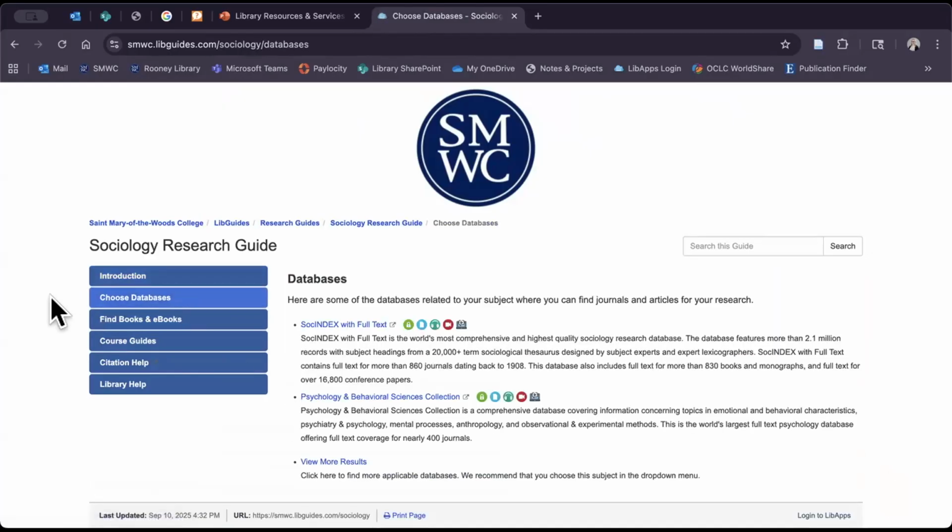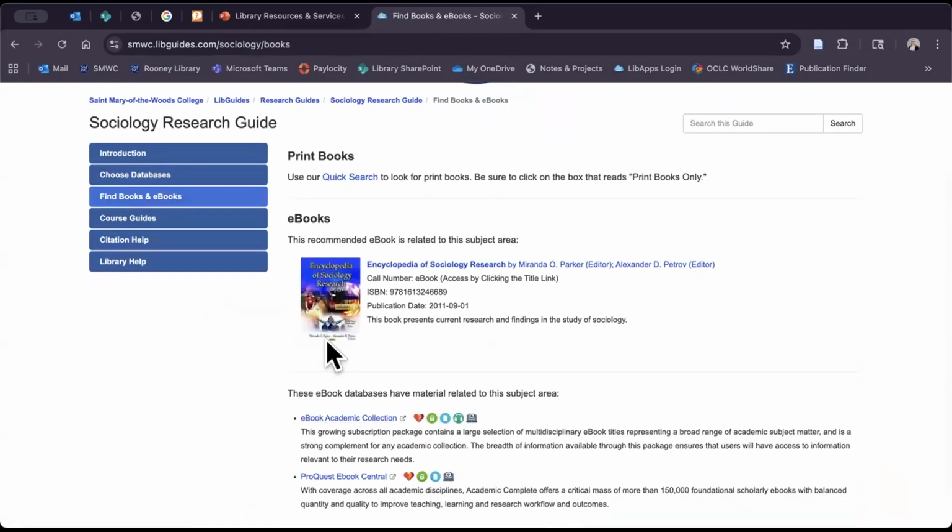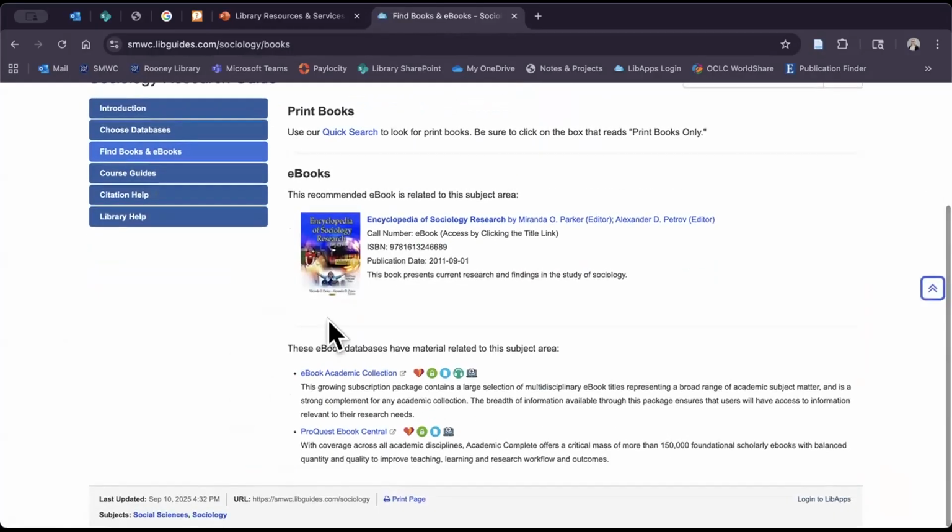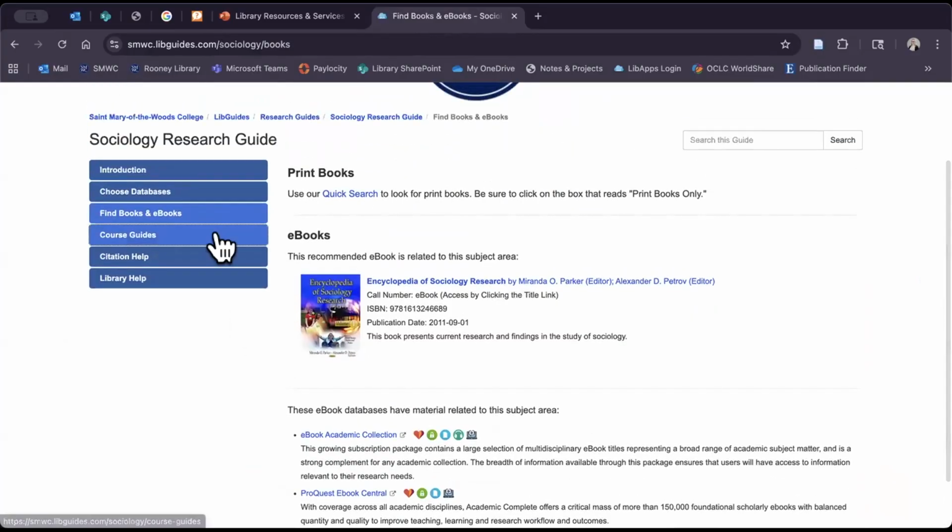Within the Sociology Research Guide, you're going to see just a quick introduction to the purpose of the guide. You'll see a list of databases. Often this will align with that subject database search that you just saw. You'll see a recommended ebook or two. You'll see a link for how to search for print books related to the subject, as well as ebook databases.